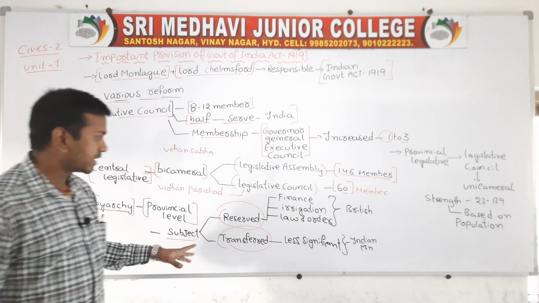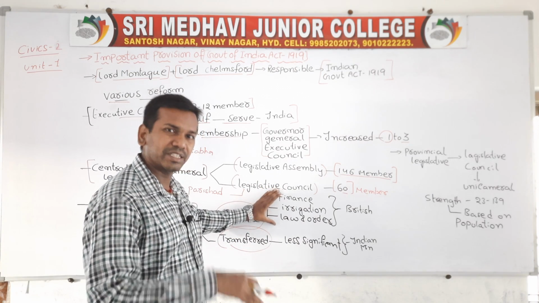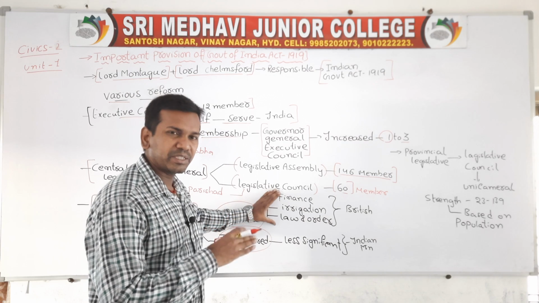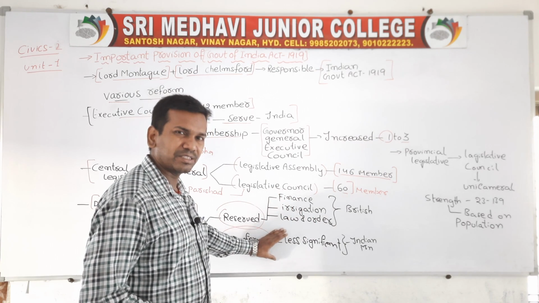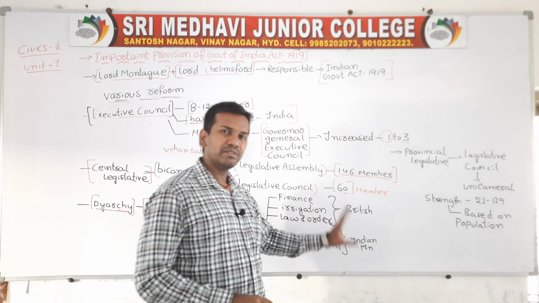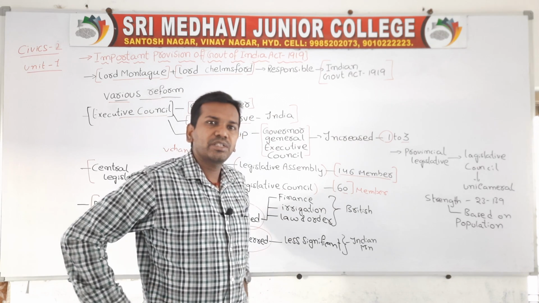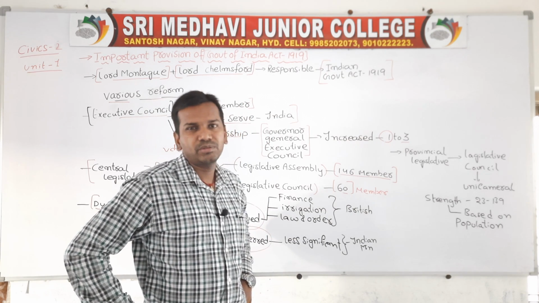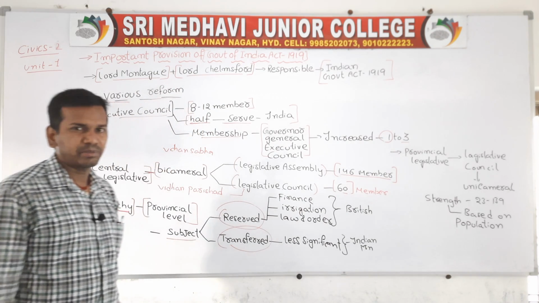Law and order, irrigation, and defense are at the central level. So whenever we talk at the subject level, finance, irrigation, law and order, and even defense, these are the main fields, and they were under the control of the British government. The unimportant and less significant ones were under the control of Indian ministers. During that time, Britishers wanted to give India self rule. Some Indian people were also appointed to the British Parliament.